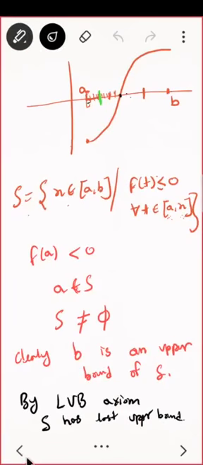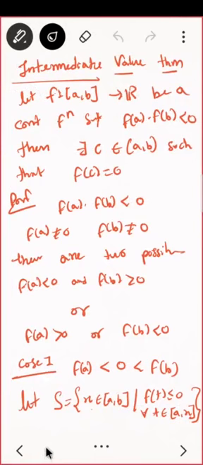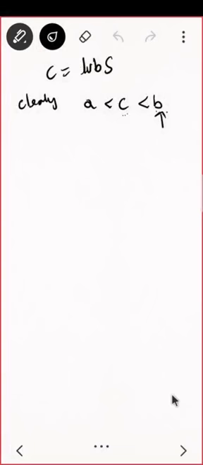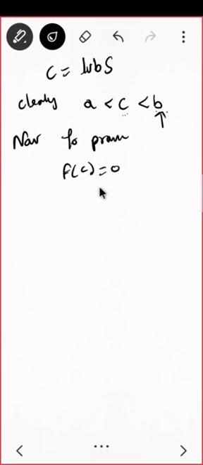Okay, what next now? What do I have to prove? Now we have got C. The proof was that there exists a C. So I got my C, which is in the interval A to B. Now I have to prove f of C is 0. This is the main important part. Look at it properly. f of C is 0, this is what I have to prove.